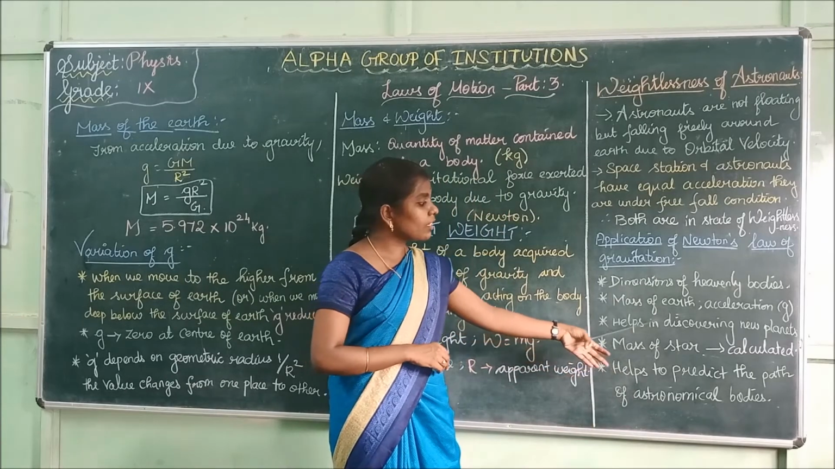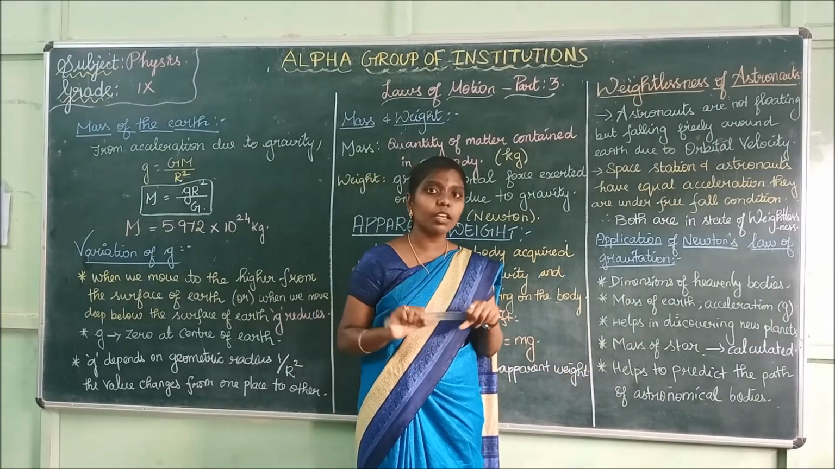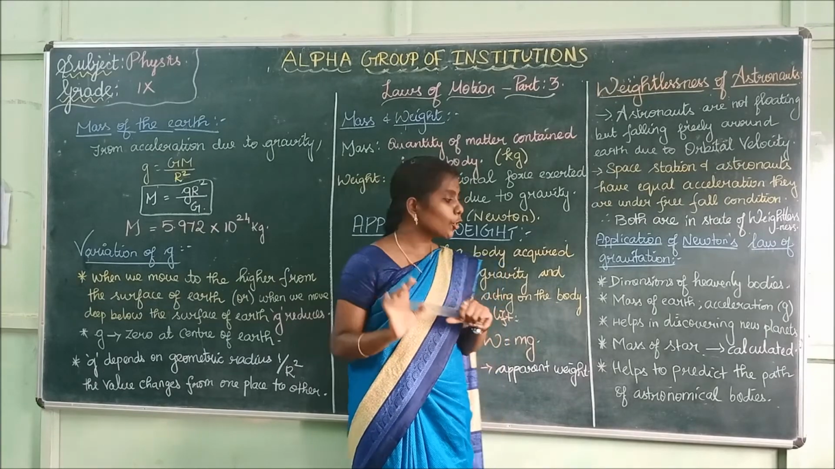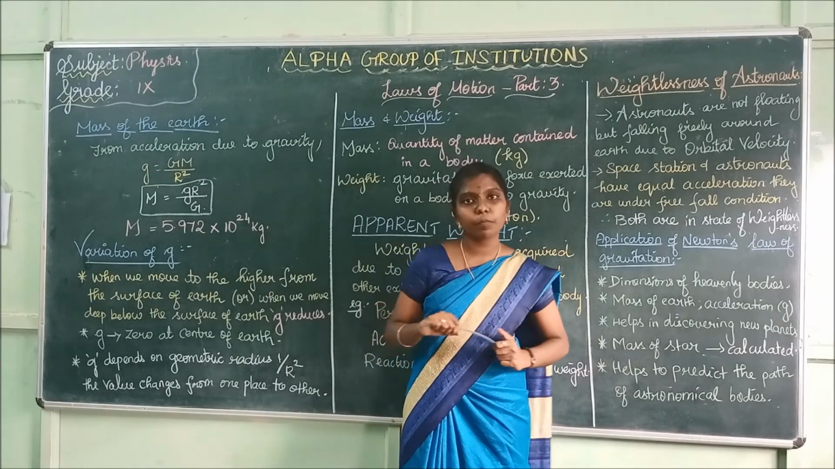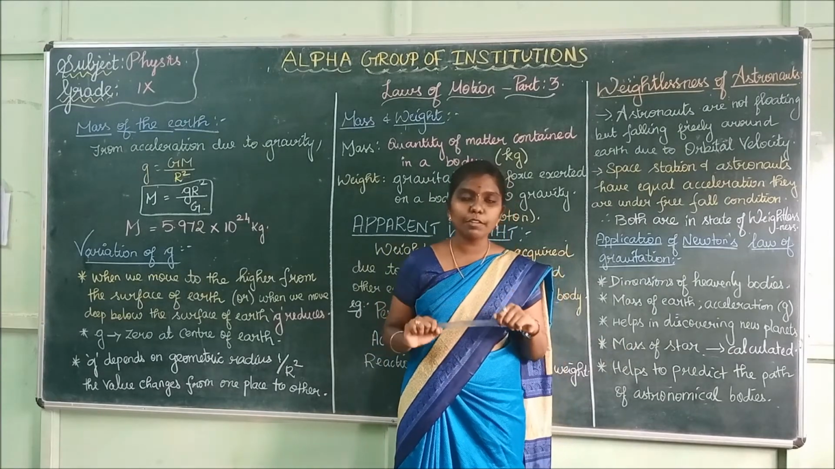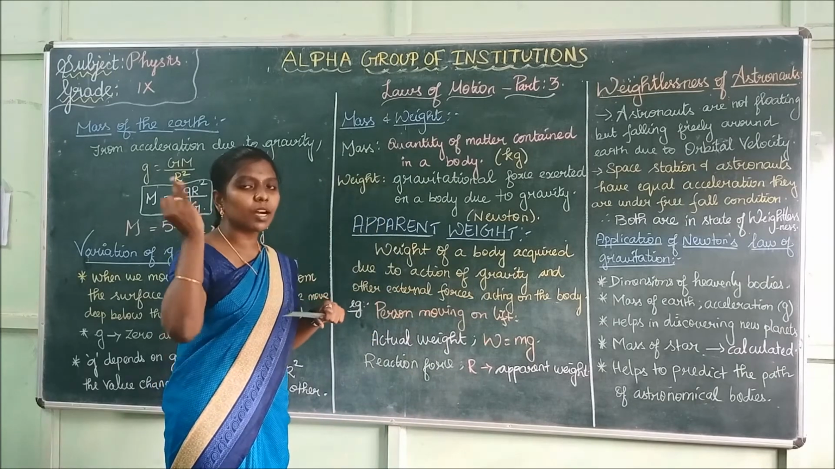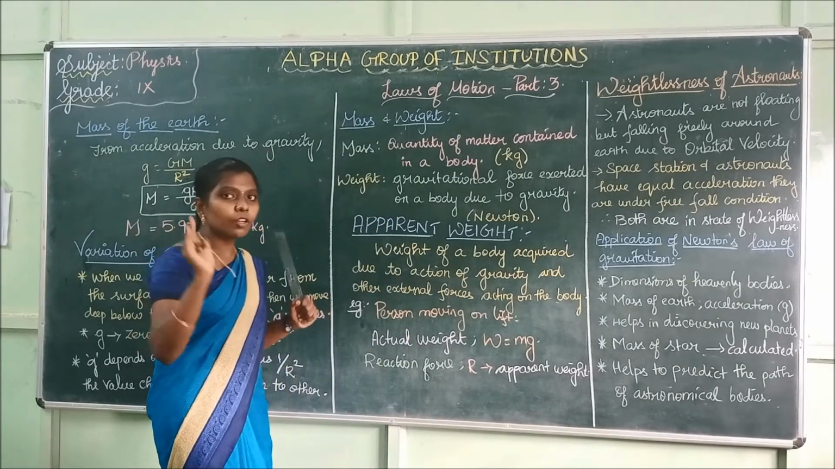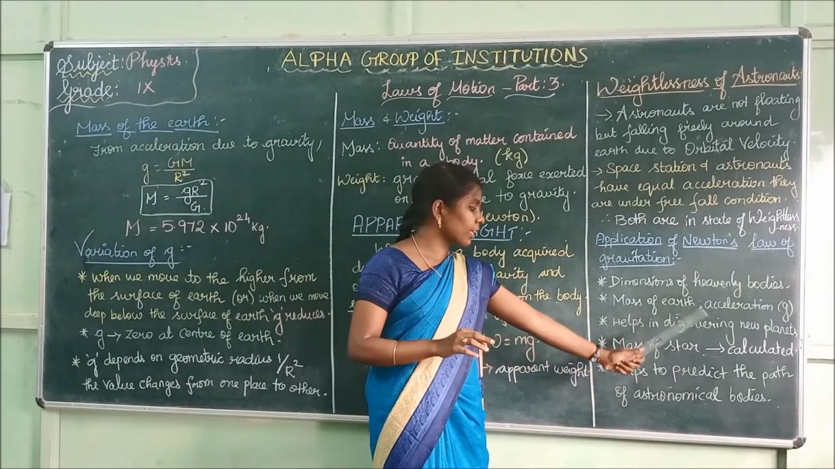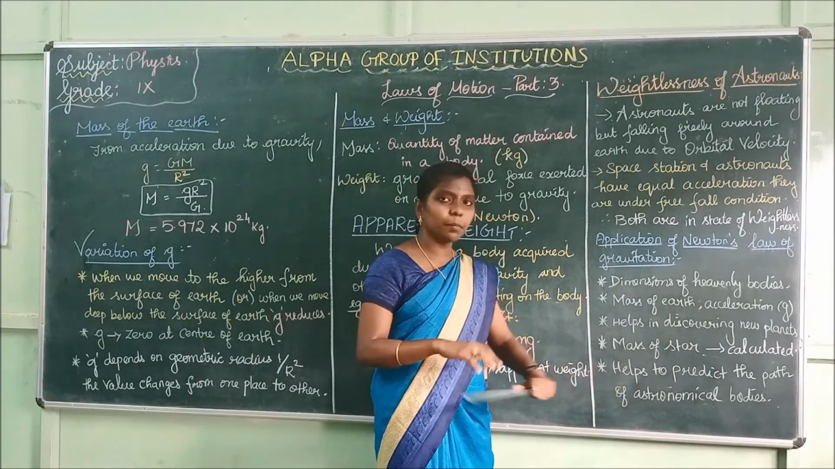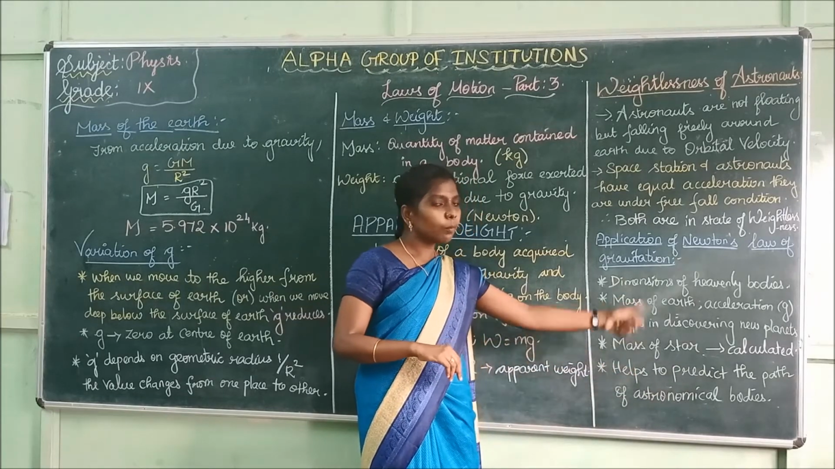Next, Newton's law of gravitation helps in discovering new planets. It is used to calculate the mass of a star. Hence, we have calculated the mass of the Earth and the mass of a star with the help of Newton's law of gravitation. It also helps to predict the path of astronomical bodies.